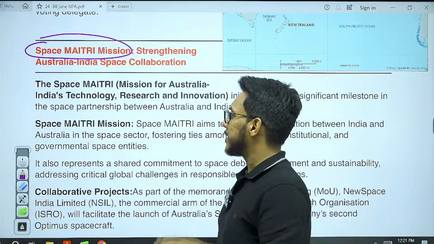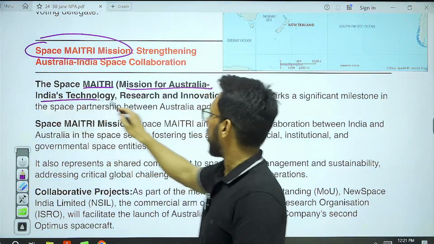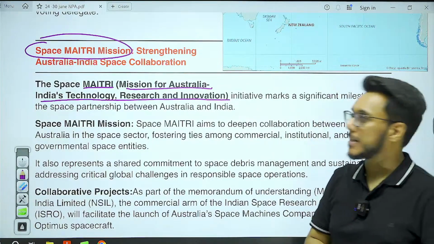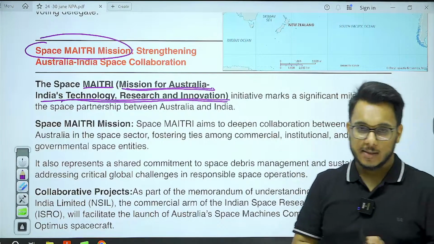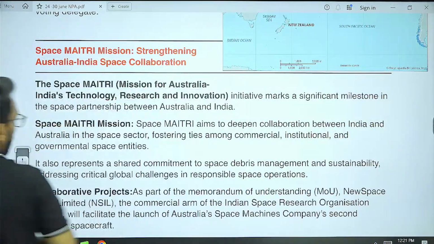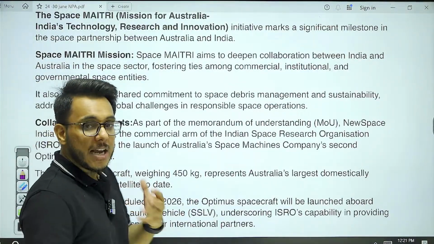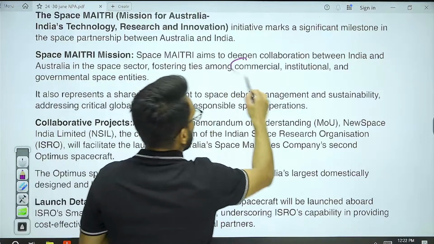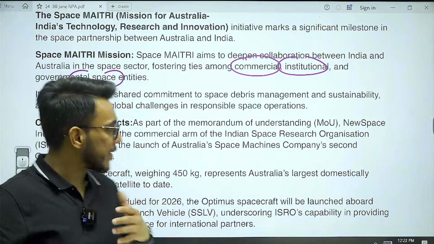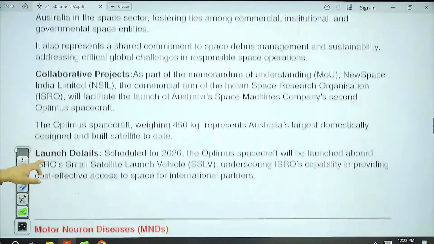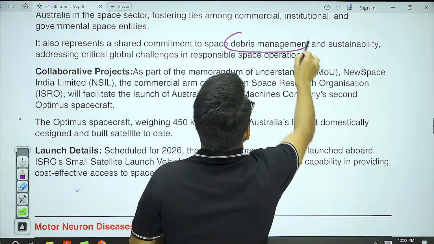So Space MAITRI stands for Mission for Australia-India Technology Research and Innovation. Now, this is an initiative between India and Australia, and it will enhance the collaboration in the space sector. Space sector collaboration for commercial, institutional, and governmental usages will be enhanced. Also, both the US and India are together going to perform debris management in space.